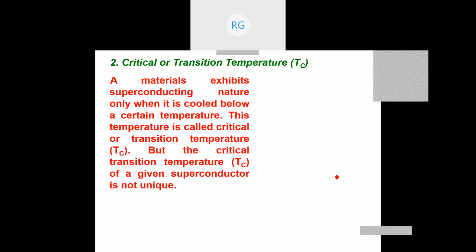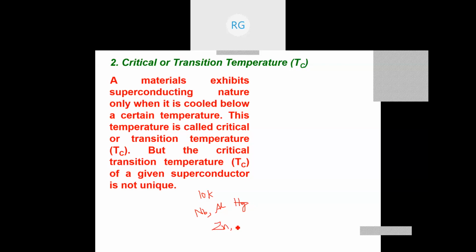When you take them in pure form, they will become superconductors at a temperature less than 10K. Niobium is one example of a pure form. Aluminum is also a superconductor, Hg is also a superconductor, and Zn also becomes a superconductor.